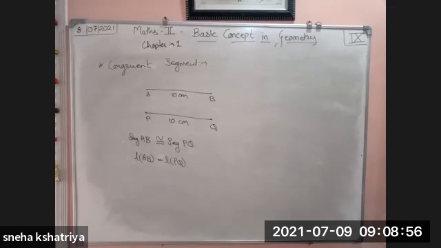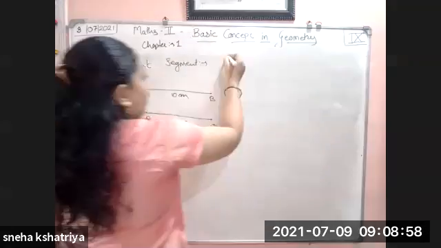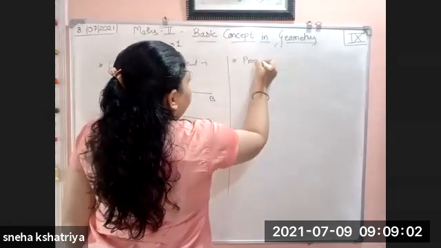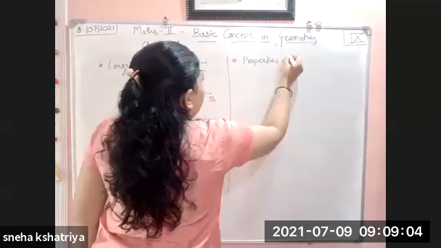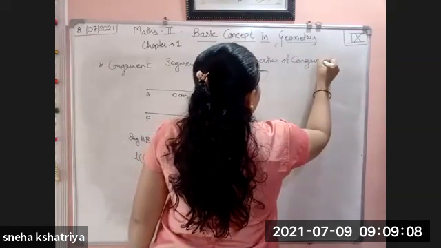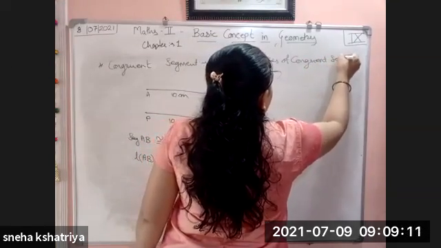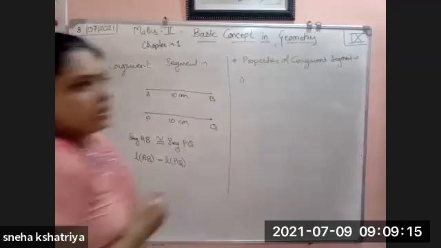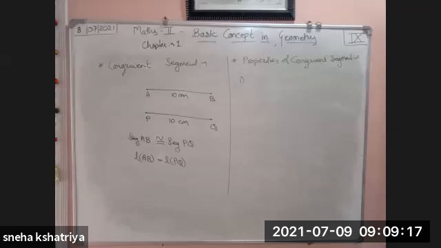Fifth, properties of congruent segment. Now, what are the properties of congruent segment? There are three properties of congruent segment. First is reflexivity.